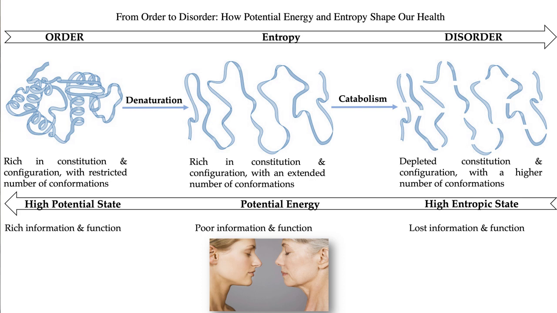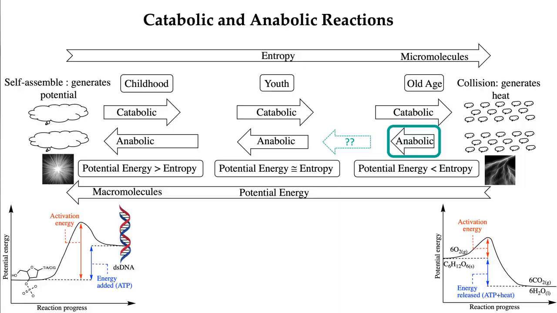But because the catabolic process goes toward many small molecules, we increase the disorder, so entropy is increased. In general, the protein has lost its constitution and configuration, and because it generated so many small molecules, the number of conformations has increased. Due to this increase, the potential state of those molecules is low compared to the initial state, and entropy is increased. So when potential goes down, entropy goes high.